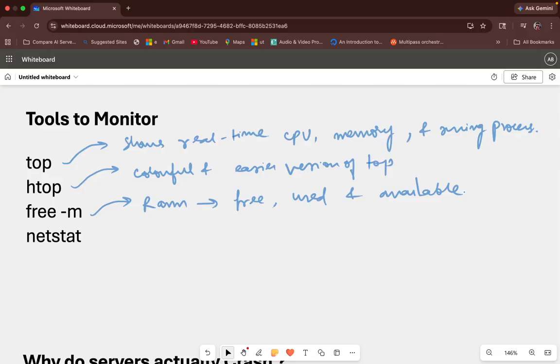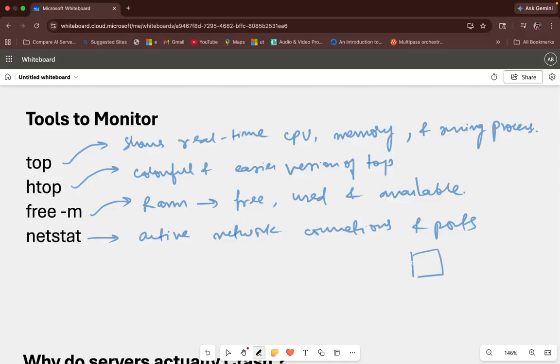And one more is netstat. So netstat is a very famous command. I think everybody who is working on Linux servers happens to use it, right? So what does it show? It shows active network connections and ports. Ports are nothing but the logical openings.